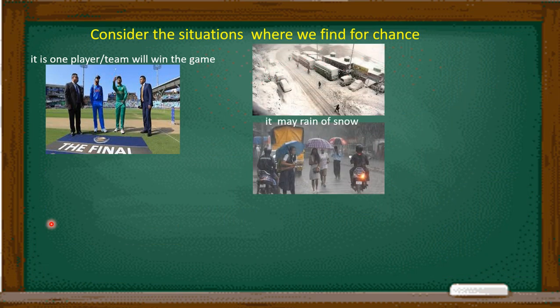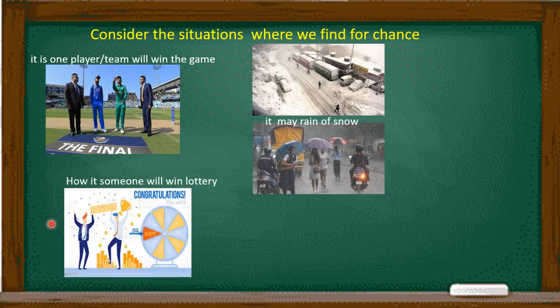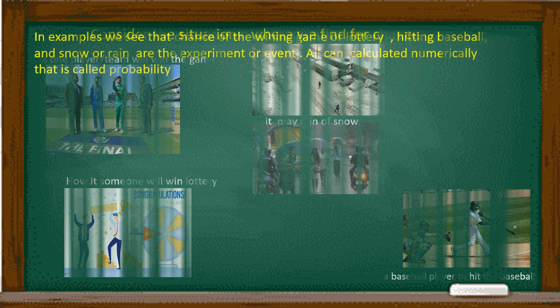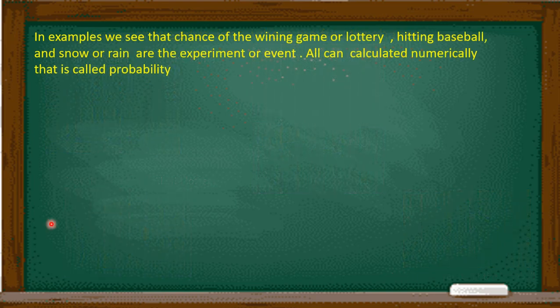It may rain or snow. Someone will win the lottery, or a baseball player will hit the baseball. In all these situations, we see the chance of winning the game or lottery, hitting the baseball, and snow or rain coming.